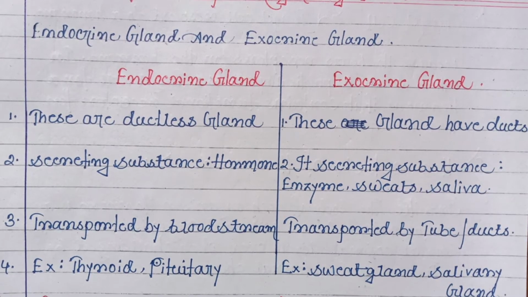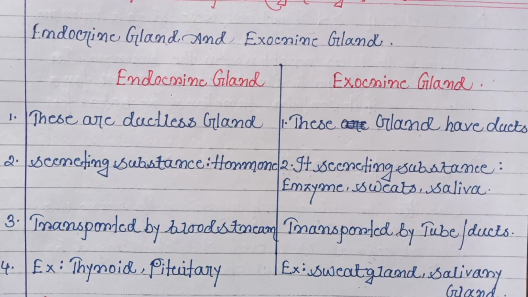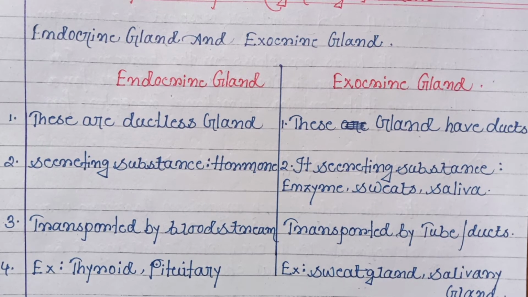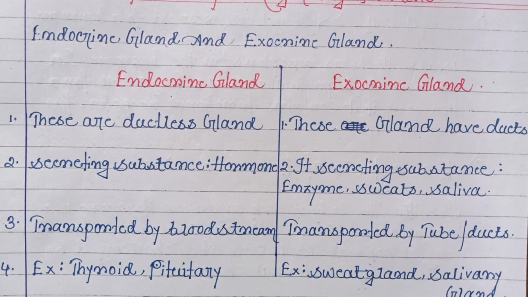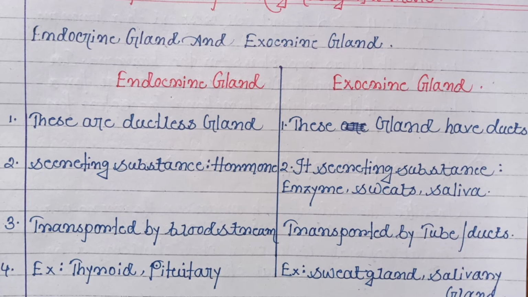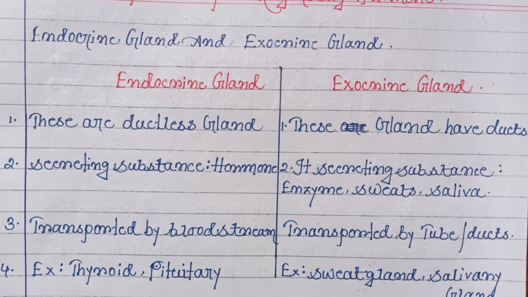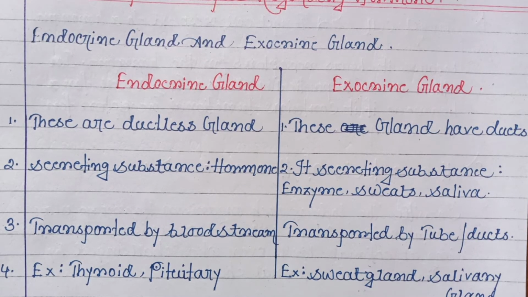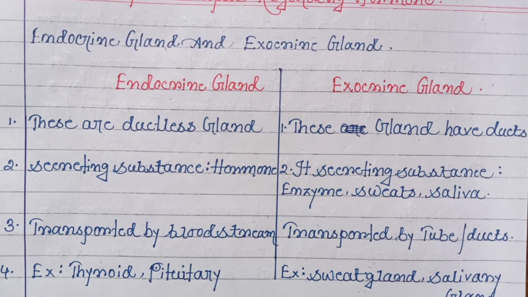Now look at the third point. The substances produced by the endocrine glands are transported through the bloodstream. And if I talk about the substances of exocrine glands, they are transported by tubes or ducts. Examples of endocrine glands are the thyroid gland and pituitary gland, and examples of exocrine glands are the salivary gland, sweat gland, etc.